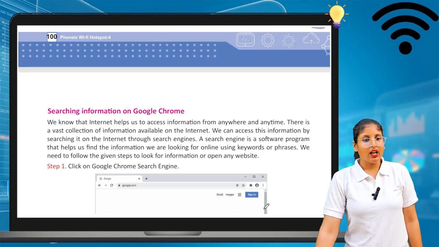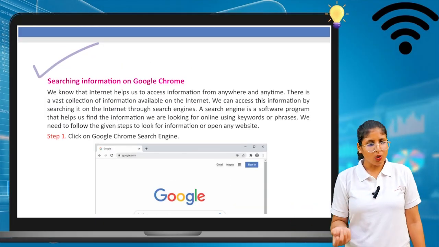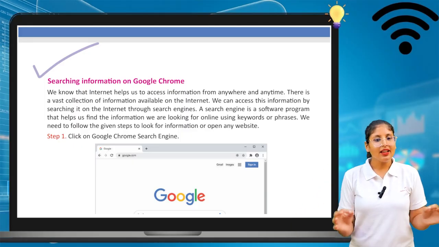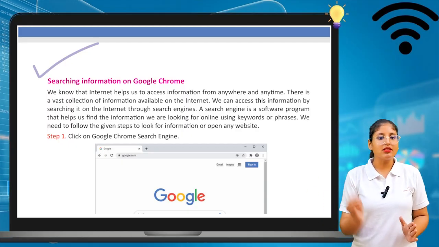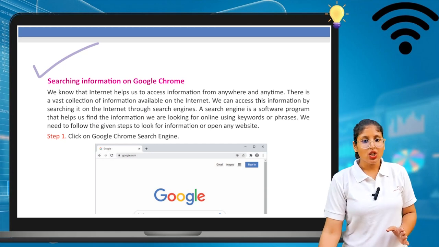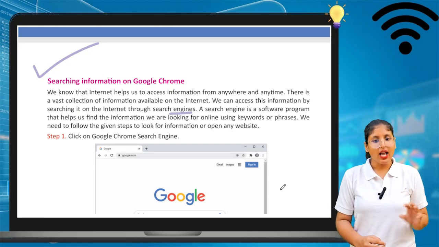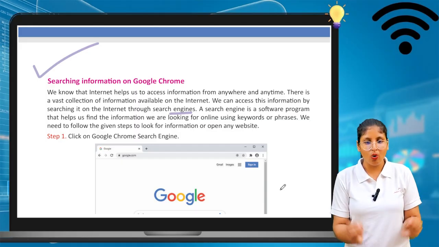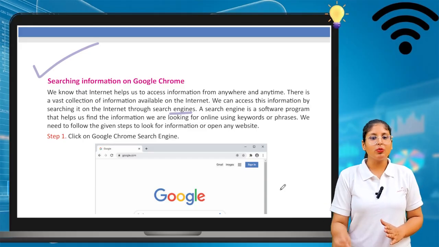Now, searching information. If I want to search anything, the search bar is here. So you can write anything, whatever you want to search. We know that the internet helps us to access information from anywhere and anytime. There is a vast collection of information available on the internet. We can access this information by searching it on the internet through a search engine. A search engine is a software program that helps us to find information we are looking for online using keywords or phrases. We need to follow the given steps to look for information or open any website.